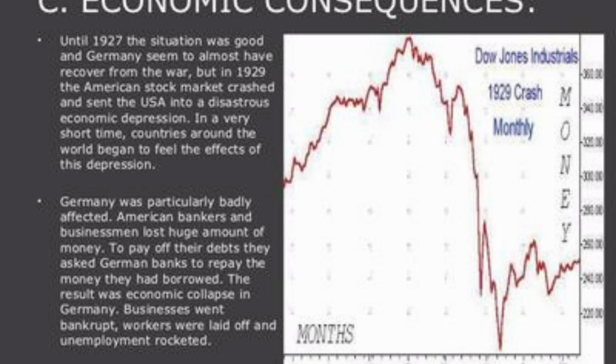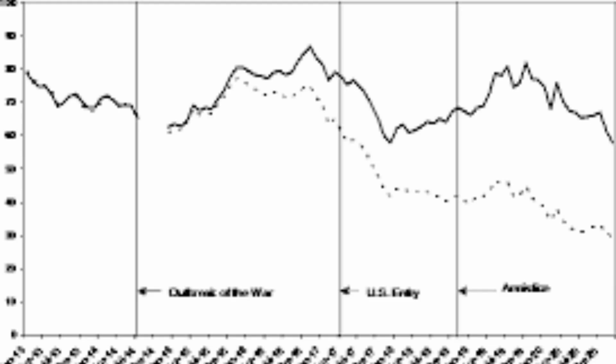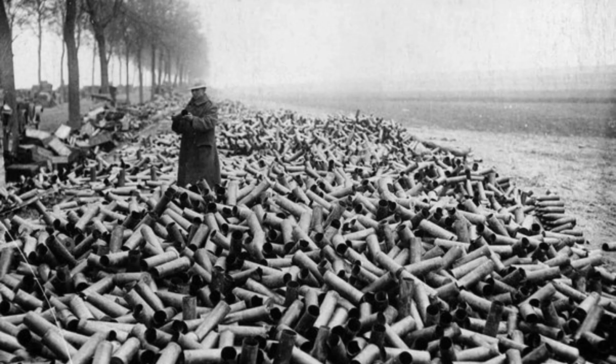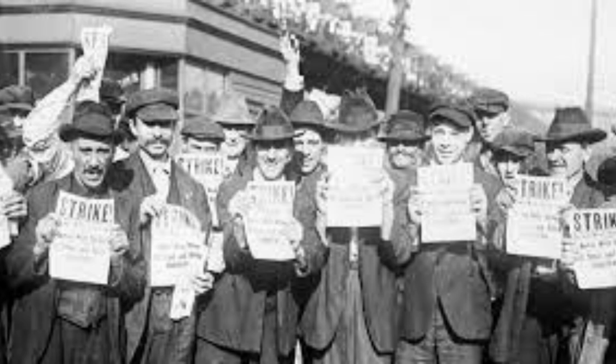Let us talk about consequences. Firstly, economic consequences. World War I cost the participating countries a lot of money. Germany and Great Britain spent about 60% of the money their economy produced. Countries had to raise taxes and borrow money from their citizens. They also printed money in order to buy weapons and other things they needed for war. This led to inflation after the war.